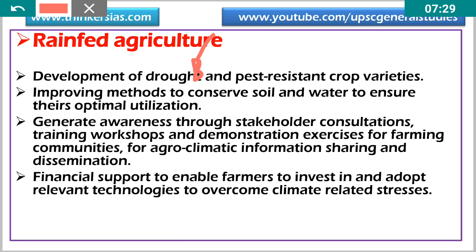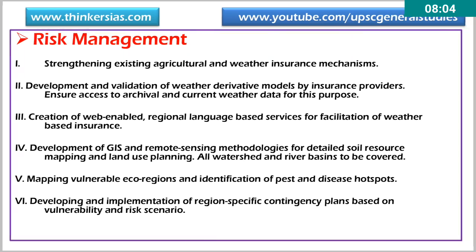And improving methods to conserve soil and water to ensure their optimal utilization, that is water use efficiency, and generate awareness through stakeholder consultation. Who are the stakeholders here? Here the farmers, extension workers, the politicians, because we need political will in order to implement the project. Okay, and various other service providers like input providers, agriculture universities, Krishi Vigyan Kendras, and others. Okay, and financial support to enable farmers to invest in and adopt relevant technologies to overcome the climate related stresses. So that is a thing.